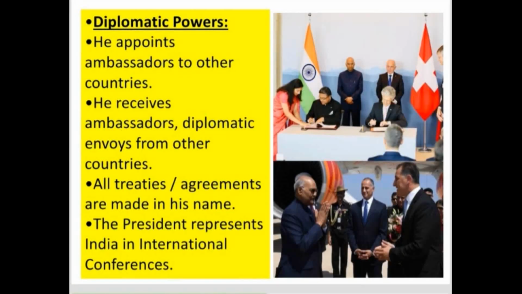After studying the executive powers of the president, let us proceed towards his diplomatic powers. What do we mean by diplomatic powers, and when are these powers exercised by the president?